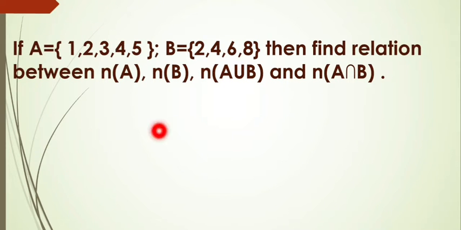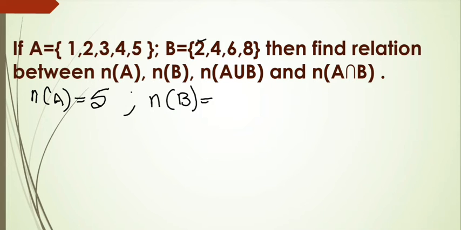And see here, if A is equal to {1, 2, 3, 4, 5} and B is equal to {2, 4, 6, 8}, then find the relation between n(A), n(B), n(A union B) and n(A intersection B). These types of problems are very important. Just see here. So first we have to write n(A). Here clearly A is equal to {1, 2, 3, 4, 5}. So the number of elements is 5. So n(A) is equal to 5. And n(B), this also clearly we can write 2, 4, 6, 8. So 4 elements. So n(B) is equal to 4.